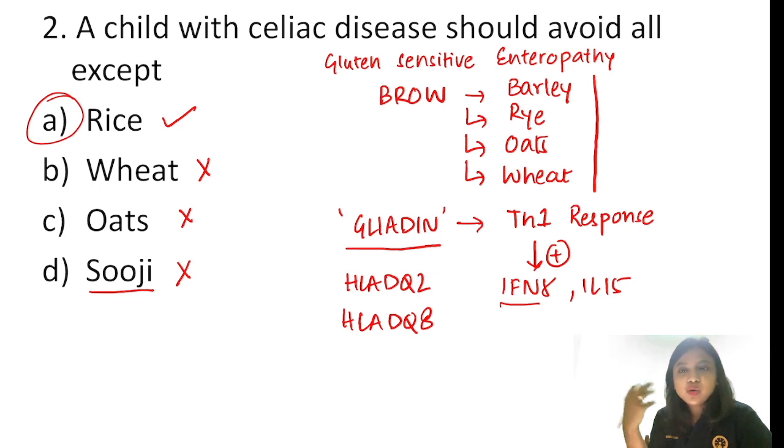And there are some hidden glutens as well. Whenever a child comes to us in the OPD, we advise don't take candies, don't take any herbal medications, don't take any nutritional supplementation, and also some gravy, beer, soya sauce. All these things are avoided because we consider them hidden glutens. So a next potential MCQ can be on hidden glutens.